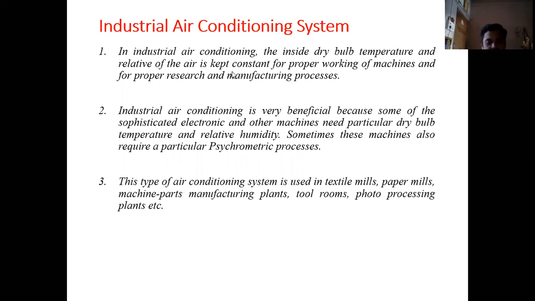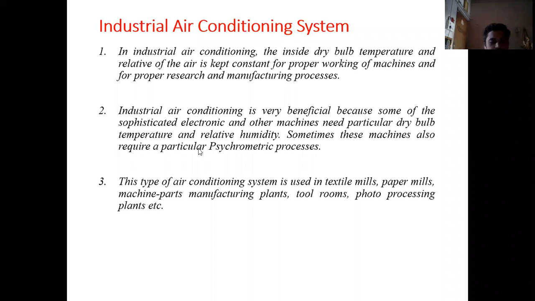Now, in industrial air conditioning systems, there are some machines in industry which need to be operated at a certain desirable temperature and humidity, and there are some electronic devices that also need a certain desirable temperature and relative humidity. So these are the air conditioning systems provided in industry in order to have proper working of machines. They are also used for research purposes and manufacturing processes. So this is how industrial air conditioning systems can be used.